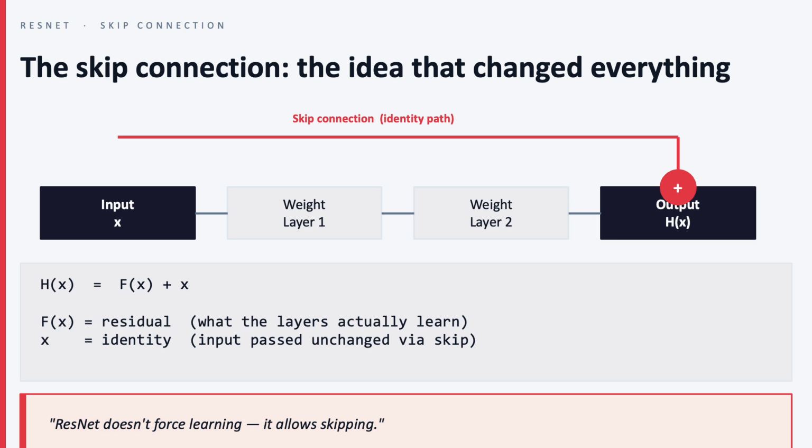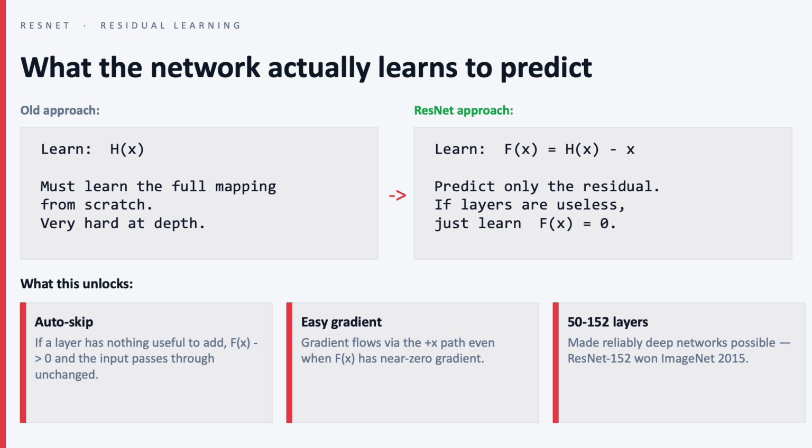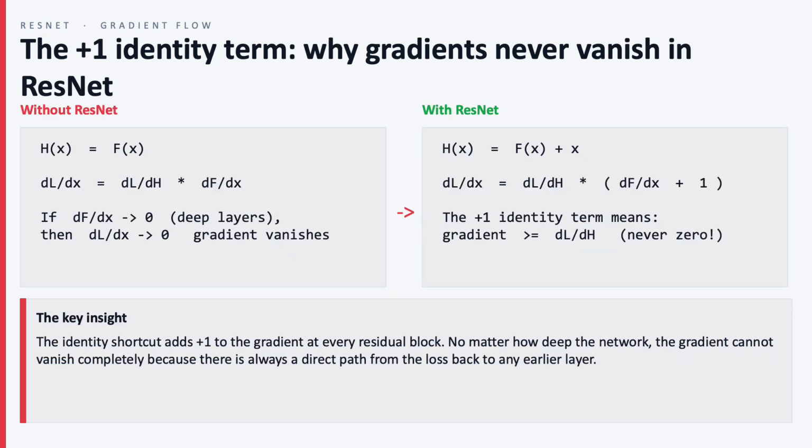So the key equation is h = f + x, and here x is the input, f is the extra change the block learns, and h is the output. So the block only learns what needs to be added rather than learning the whole mapping from scratch.